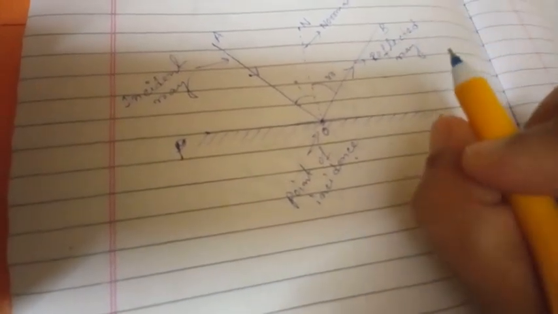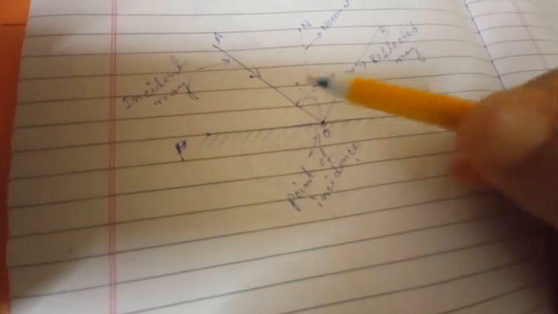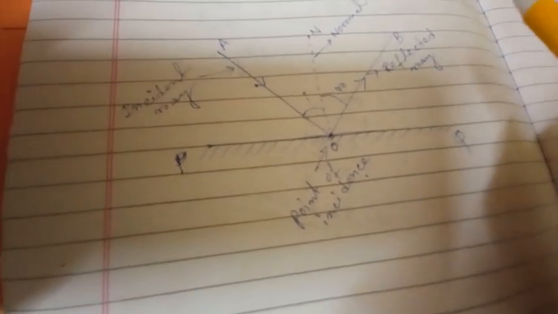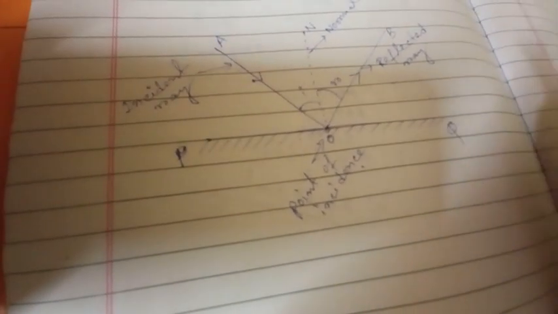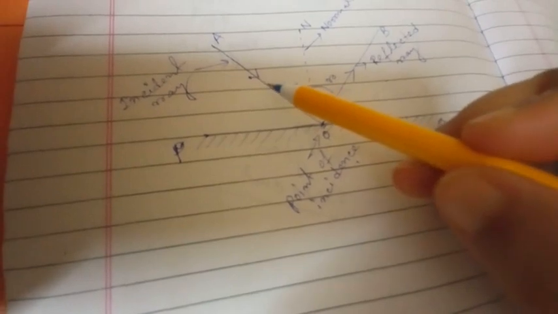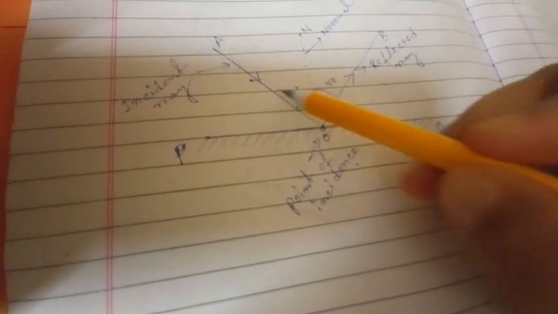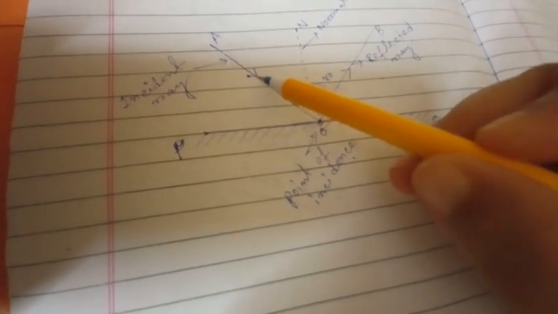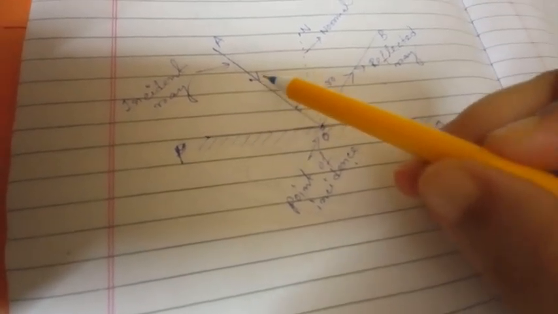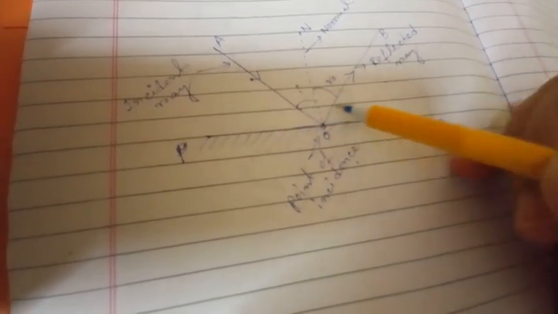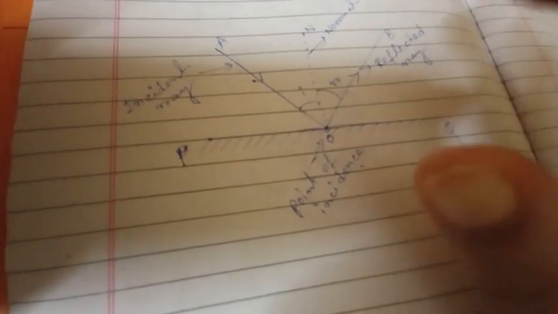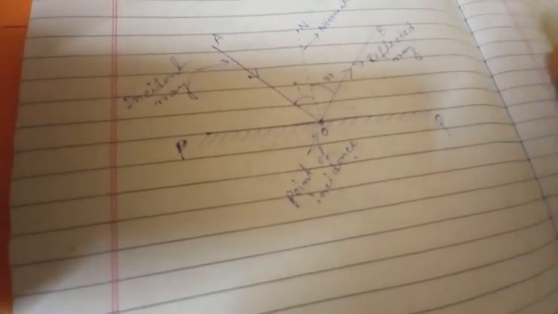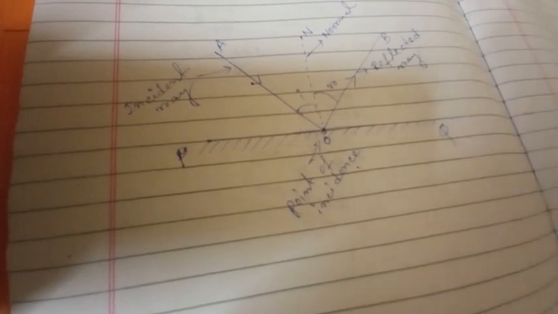One thing I want to tell you, students, please practice this picture. As I told you in the previous class also, when you draw the light diagram, you have to draw the arrow sign, because if you draw only the line, it doesn't mean anything. We cannot understand which way the light falls and which way it bounces back.